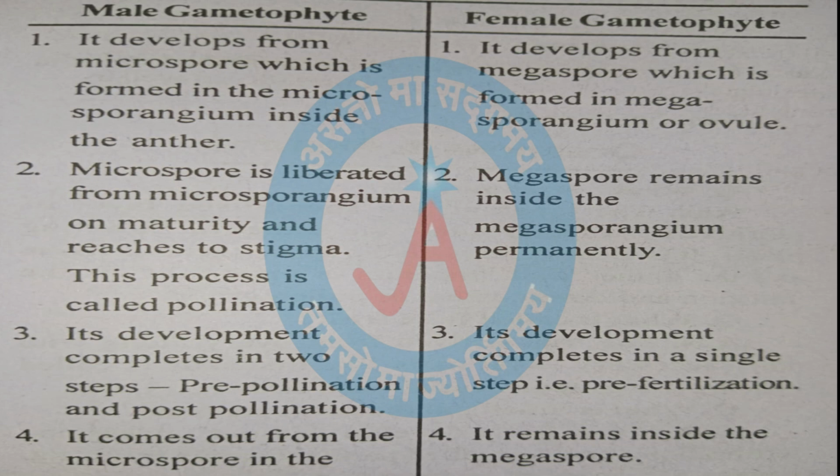Male gametophyte, third point. Its development is completed in two steps, pre-pollination and post-pollination. Female gametophyte, third point. Its development completes in a single step, pre-fertilization. Male gametophyte, fourth point. It comes out from the microspore in the form of pollen tube. Female gametophyte, fourth point. It remains inside the megaspore.